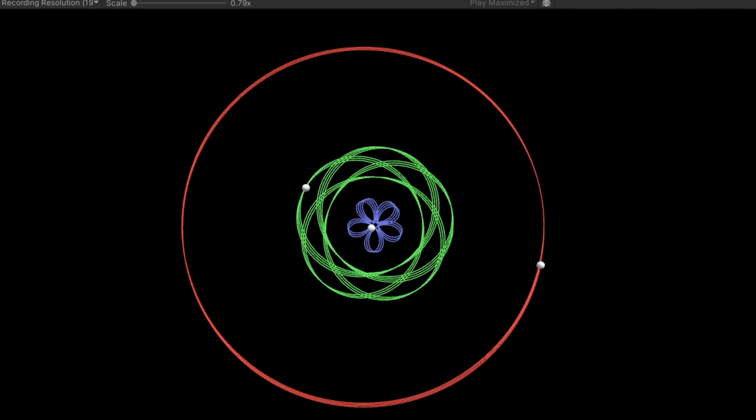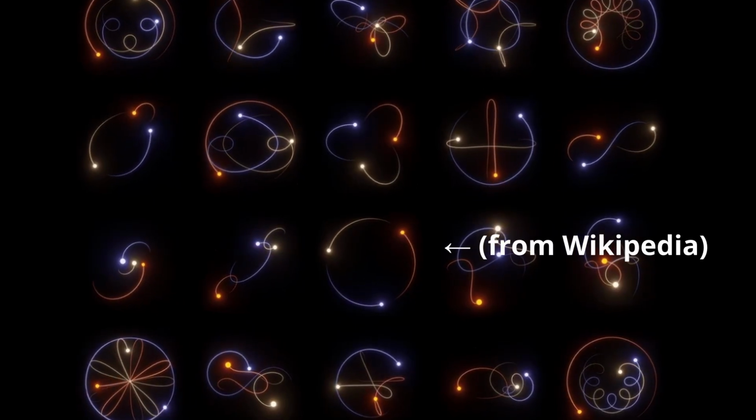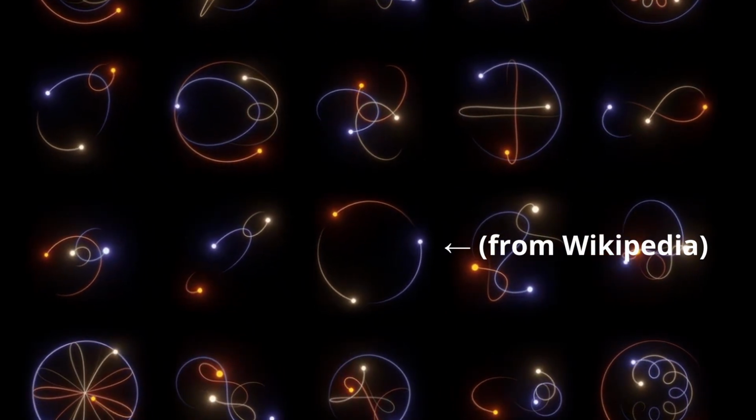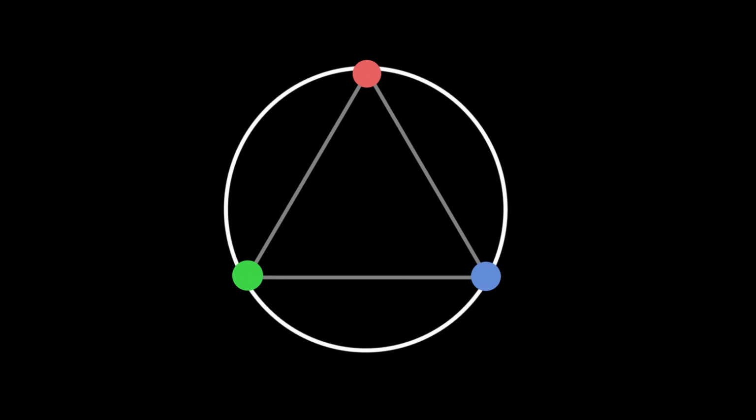There are a few more periodic orbits for bodies with equal mass that I want to try, and now that I've had some success and know what to expect, I think it will be pretty quick. I first want to go for the circular orbit, and it seems like all I need to do is make an equilateral triangle and then add velocities that are tangents to a circle circumscribed around that triangle.